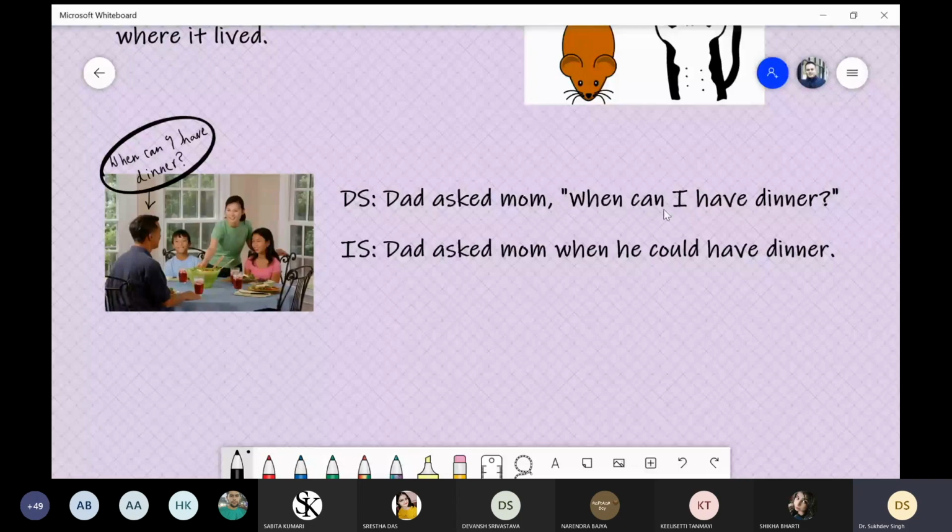Because this is in present, here can is used, that's why we can see that it is in present. And when we use could, we should imagine that it is in past. But could as a modal can also be used in the present, but over here it is in the past. When he could have dinner, and then full stop.